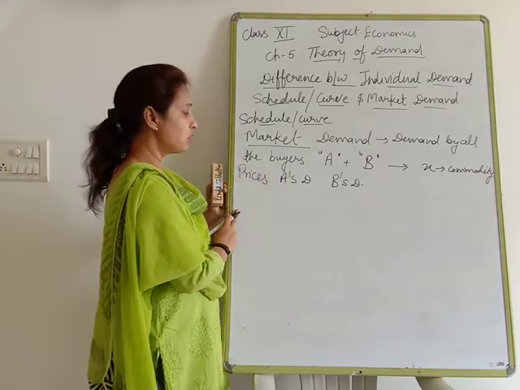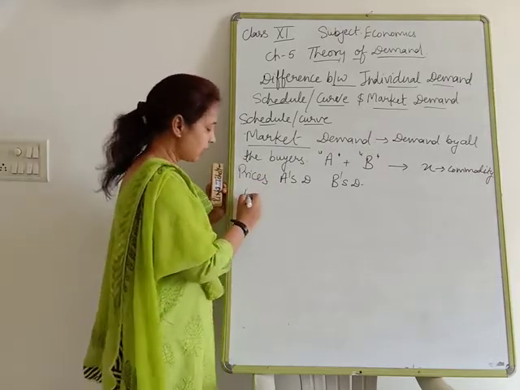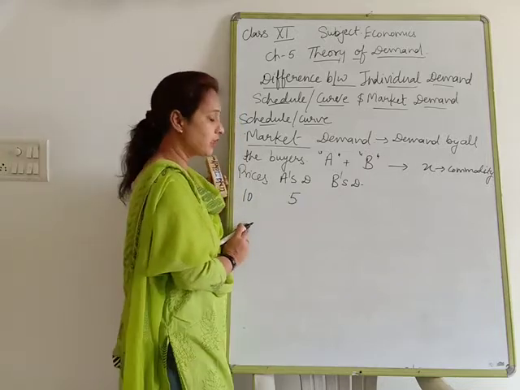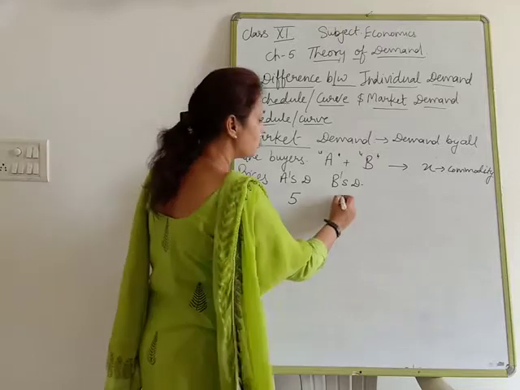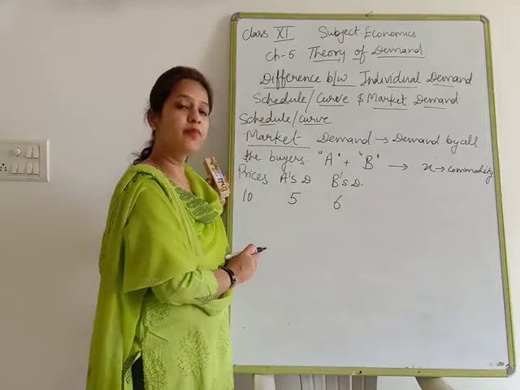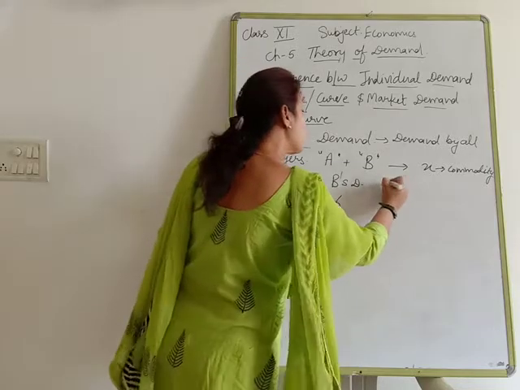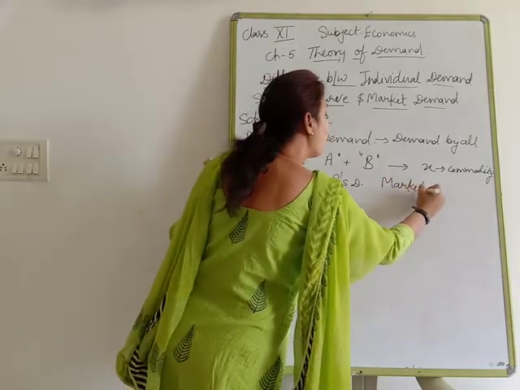Now, suppose the price of the commodity is 10. Then A is going to demand 5 units of X commodity and B is going to demand 6 units. So how much will be the market demand? Market demand means demand by all the consumers.